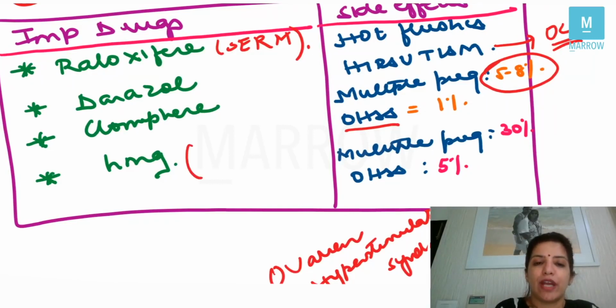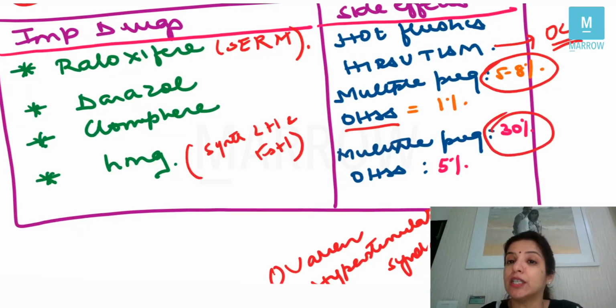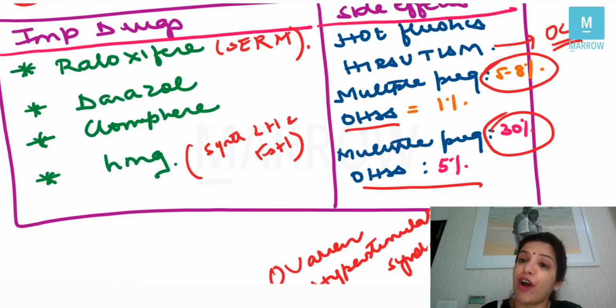Then you have to remember HMG. As I told you, HMG is synthetic LH and FSH, which is prepared from urine of postmenopausal females. It is human menopausal gonadotropin. Now, the chances of multiple pregnancy with HMG are 30%. With clomiphene, it was 5 to 8%. And the chances of ovarian hyperstimulation syndrome with HMG are 5%. With clomiphene citrate, it was 1%. A very, very important table which you have to remember.